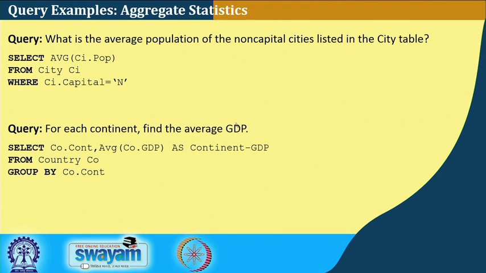Now, we can say for each continent find the average GDP. Similarly, I can have the average GDP of the countries, and co.continent, where a country belongs to the particular continent, and then aggregate that, and map it as continent GDP, group by the continent. So, this is more of an aggregate operation, right. For every continent we are finding the countries it contains, aggregating their GDPs and finding the average out of it.